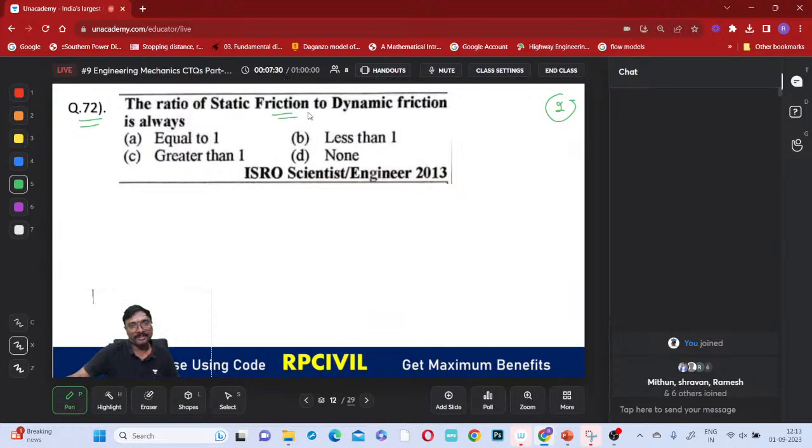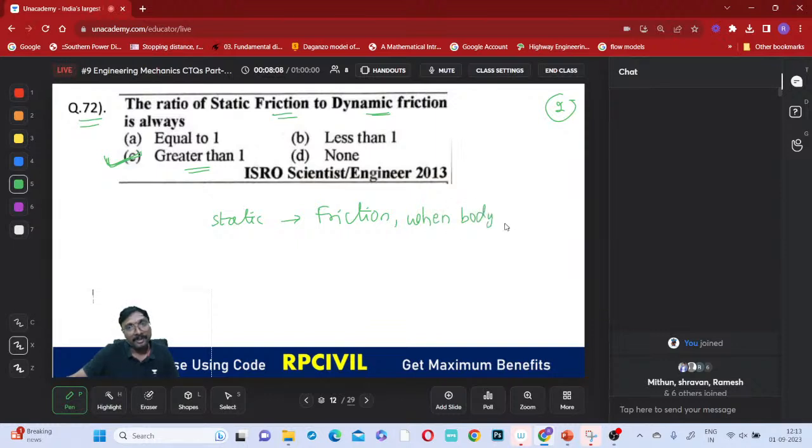The ratio of static friction to dynamic friction is always greater than 1, yes? Anjali answered correctly. Why? Static friction is the friction when a body is at rest.